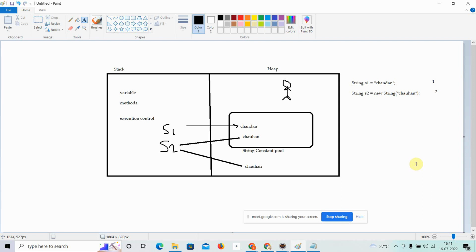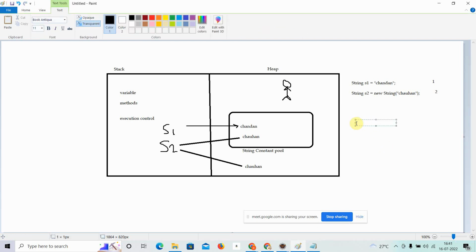Okay, now coming to the second interview question, that strings are immutable. So what do you mean by immutable? Immutable means something cannot be changed. If something cannot be changed, what will happen if I try to change it? Suppose I am saying String s2 is equal to Chandan.